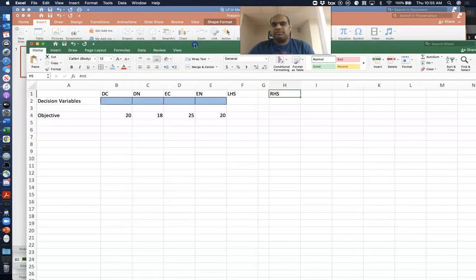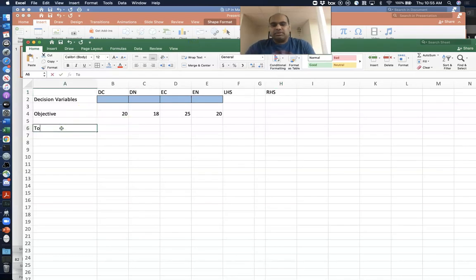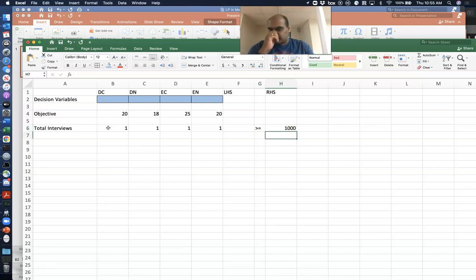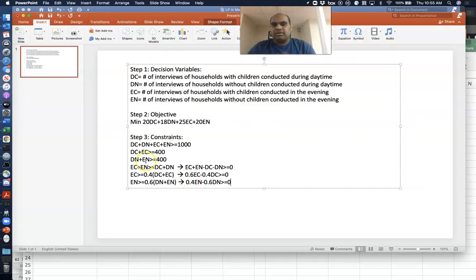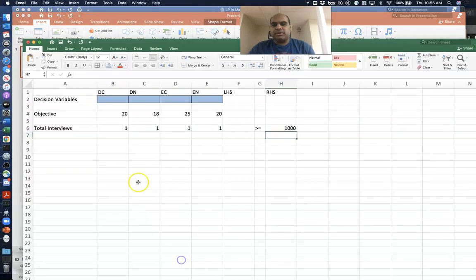Let's write the constraints. Total number of interviews has to be at least 1000. Next is DC plus EC is greater than or equal to 400, and DN plus EN is greater than or equal to 400.